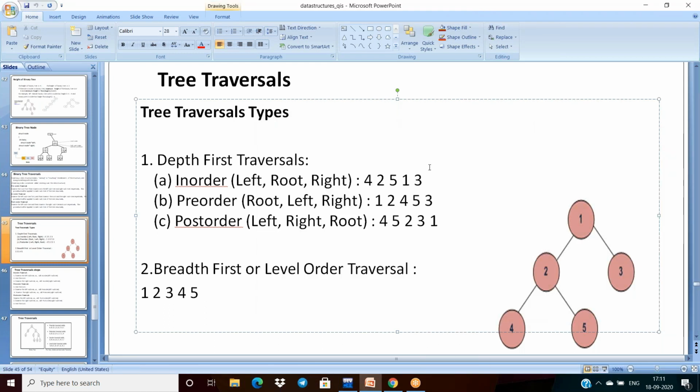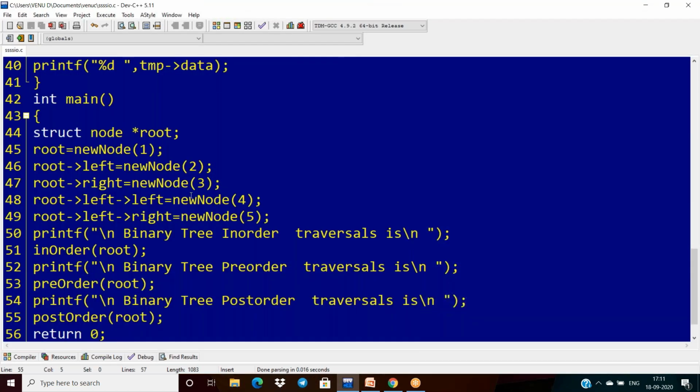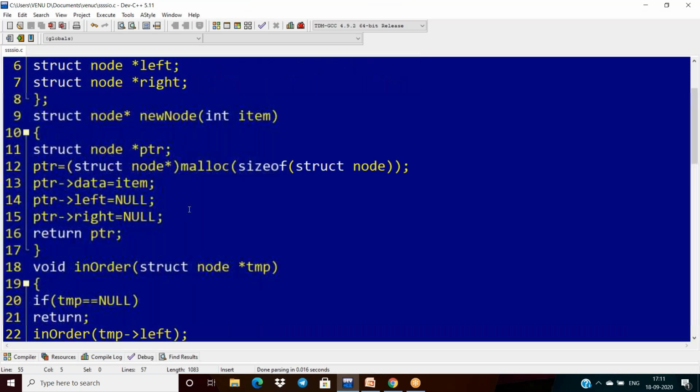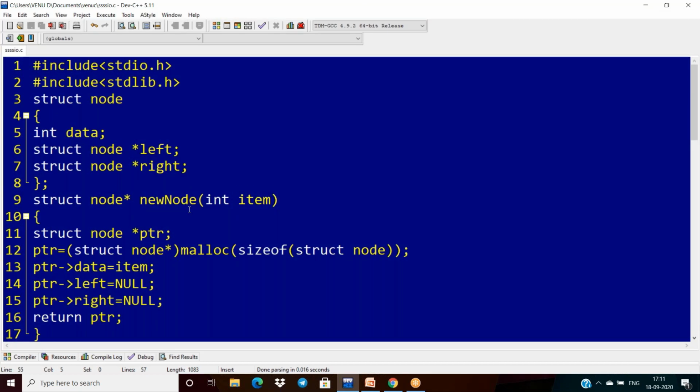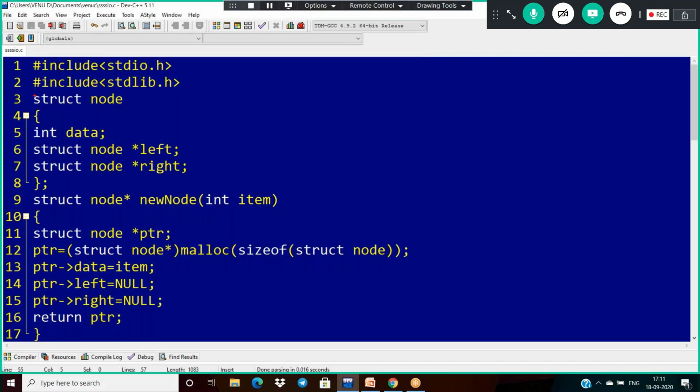I want to explain the code once again. See, in this approach, the first thing I'm taking this here is for creating the node. By using a user-defined data type, we are creating the node. The node consists of three elements: data, left pointer, and right pointer.